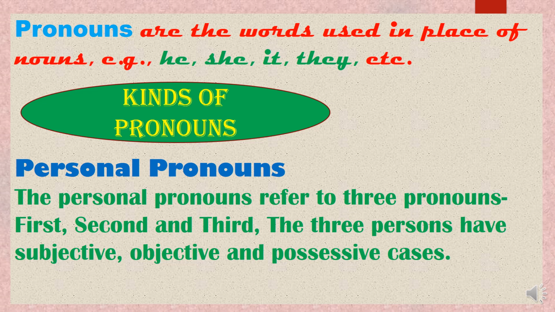Amit and I play together. See the four sentences we have seen, and what we are doing is repeating the noun Amit again and again. See how confusing it sounds.